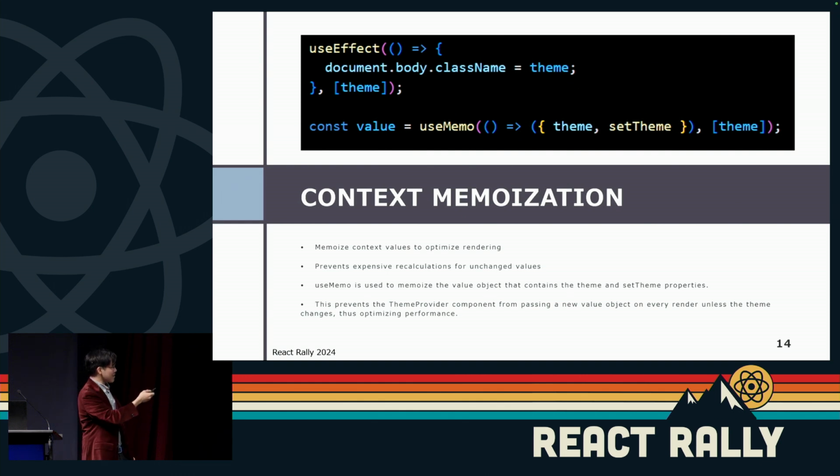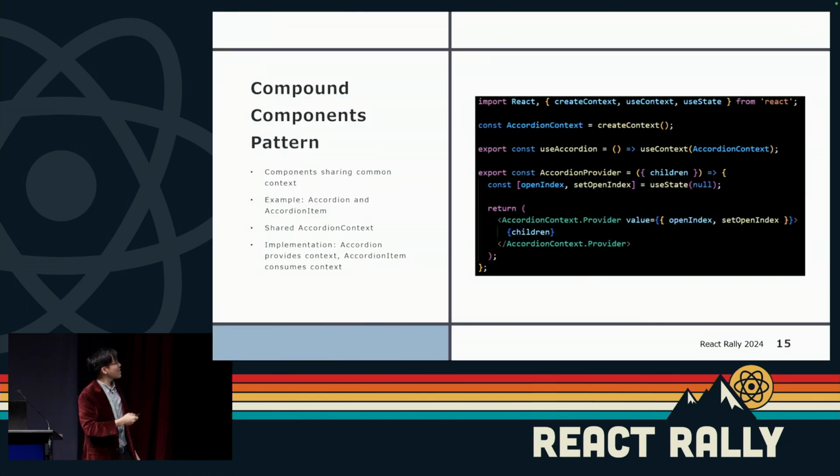And memoization itself, as mentioned before, is another important thing. It's important to memoize context values to optimize rendering. Again, I want to draw your attention to the code over there. What we're trying to do is prevent the theme provider component from passing a new value object on every render unless the theme changes. That way, we're able to optimize performance. We can see we're using useMemo pointed to the theme, and this helps make the solution more performant by preventing expensive calculations.